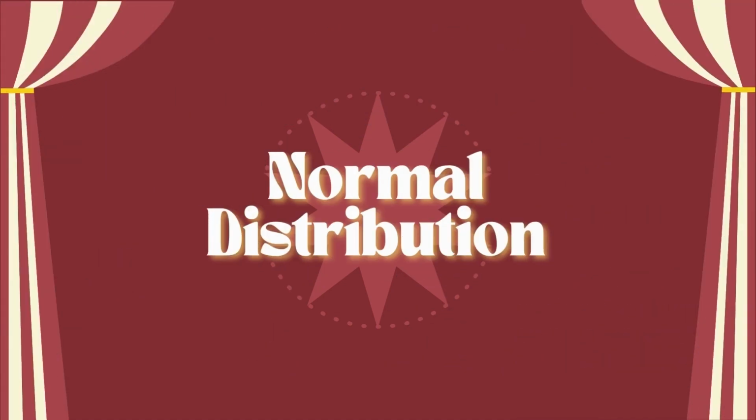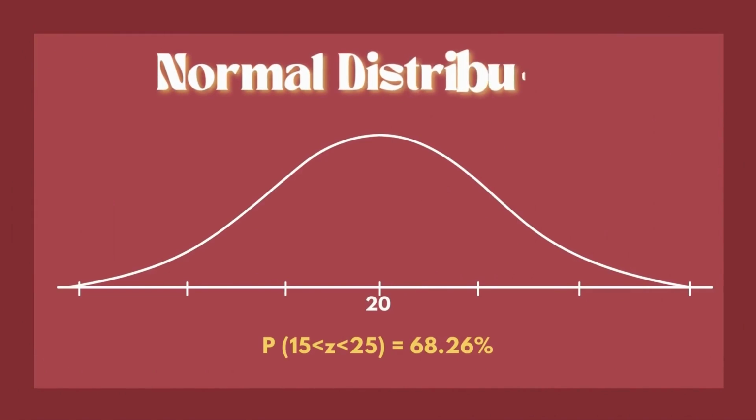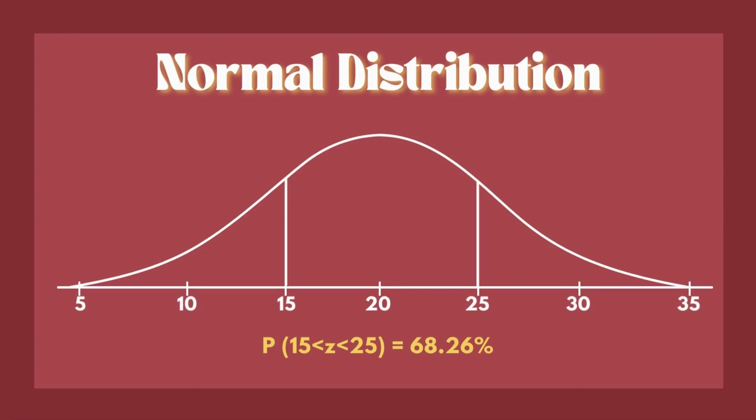Let us now look at the bell curve graph of our normal distribution to visualize our answer. Here, we can see that our mean is 20 with a standard deviation of 5, and to apply that in our graph, each value must have an interval of 5. After that, we will now locate 15 and 25 in the set of values that we have and mark them. The last step is highlighting the area between the two values to completely visualize the distribution.